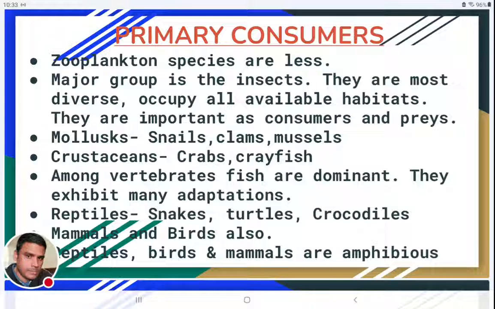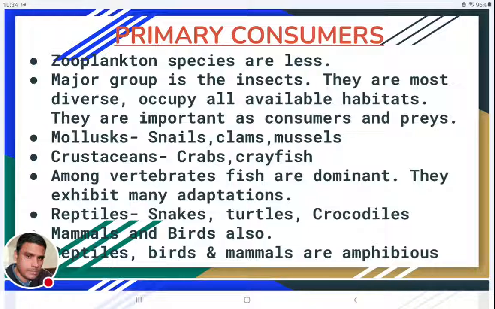So insects are the most important and most biodiversified organisms in these river waters. Not only are they important as primary consumers, they are also important as prey organisms for the upper organisms. For example, all the secondary consumers will mainly eat these insects, or their larvae only.